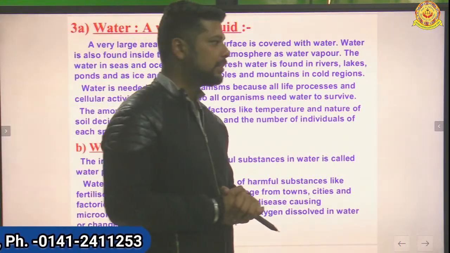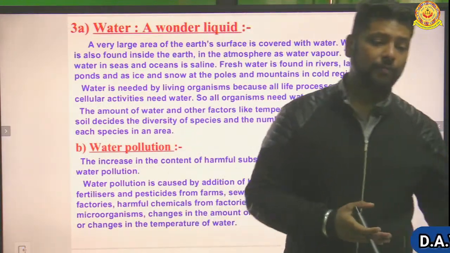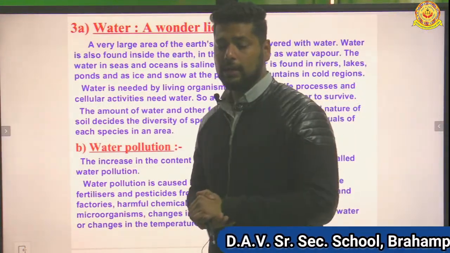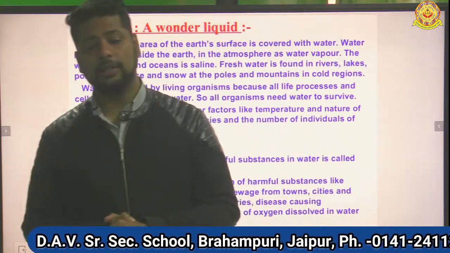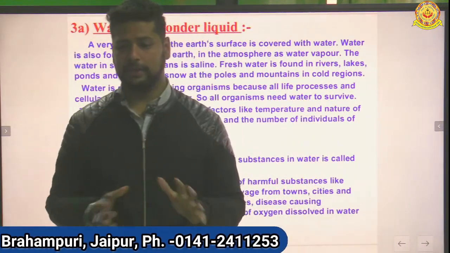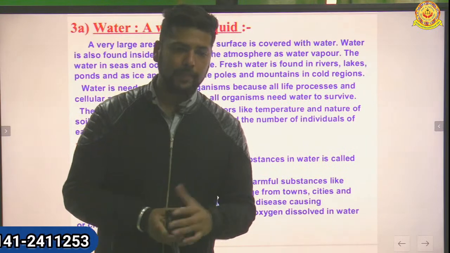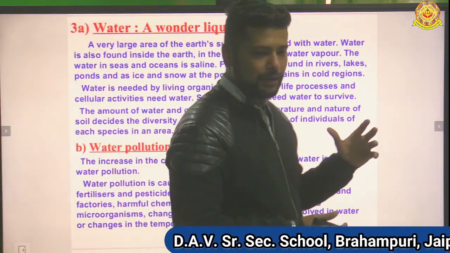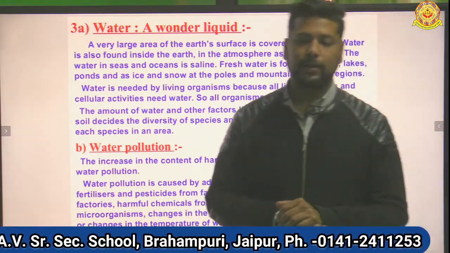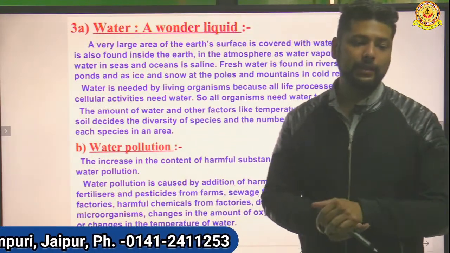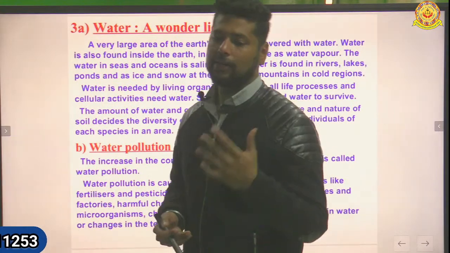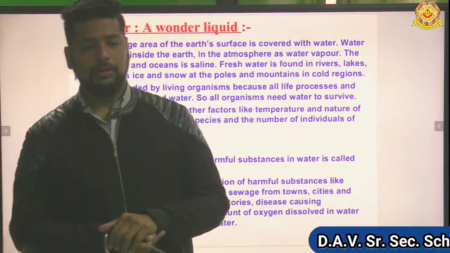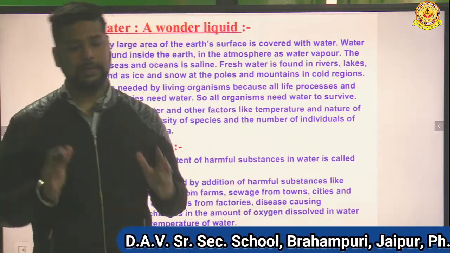Okay. Next, when the content of pollutants increases in the water, it decreases the oxygen capacity of the water also. You have studied that the formula of water is H2O. How do marine organisms get oxygen? From the water only. So when the pollutants increase in the water, the oxygen capacity in the water decreases, and they cannot take the oxygen. So what happens? All these organisms die.